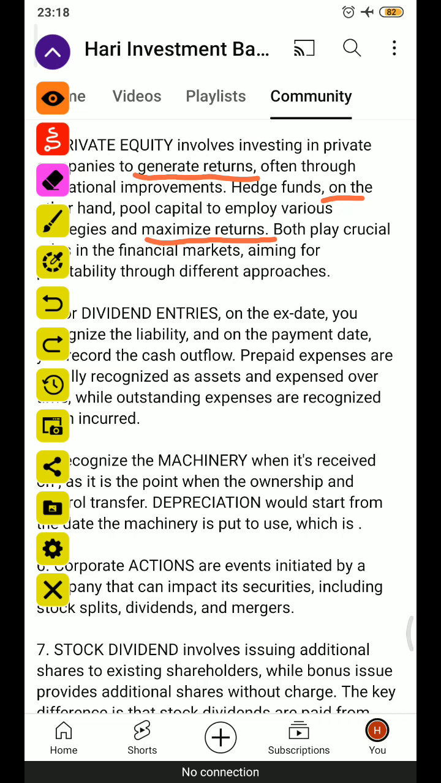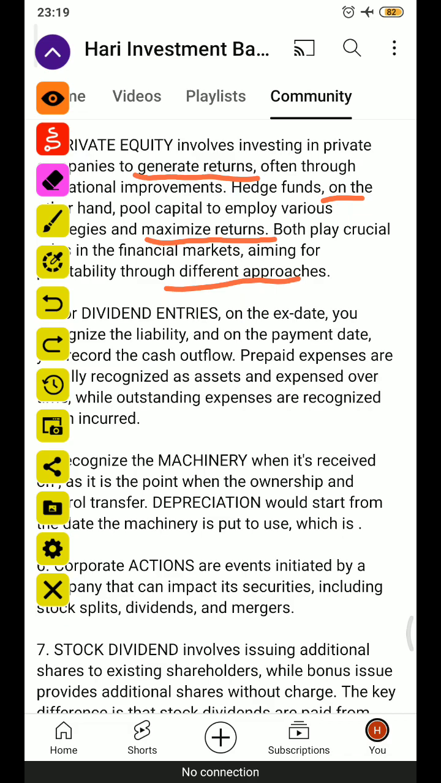So with the different approaches, there may be different conditions, there may be a bullish market or a bearish market, and you need to get the profit in both markets. That is the hedge fund's main objective, main aim, to generate the maximum return in any market. That is the hedge fund's main aim.